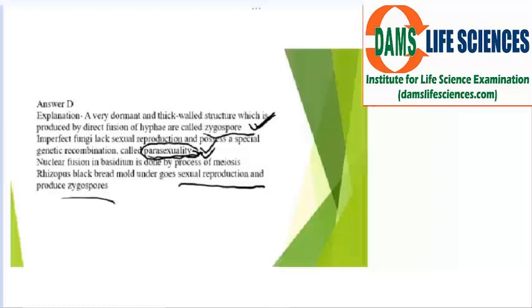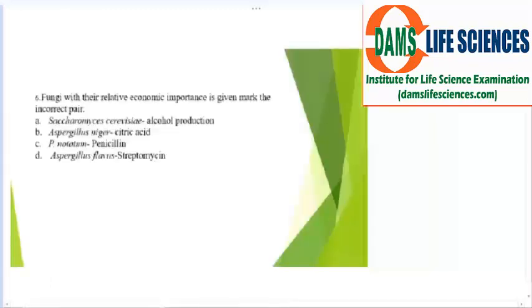Okay. Now, question number 6. Question number 6 says fungi with their economic importance are given. Mark the incorrect pair. Okay, when the question is asked, just pay attention to what they are saying. Mark the incorrect pair. So which is incorrect, that you have to mark. First thing, whenever a question comes, go through the process of reading the question carefully. It was the initial concept when people used to write match the correct pair. Now they even ask which is the incorrect pair.